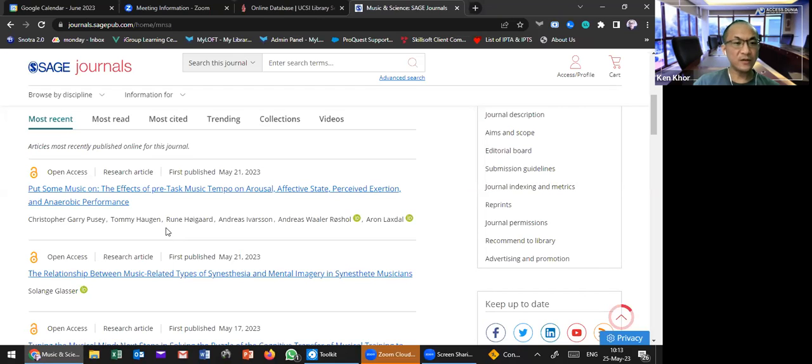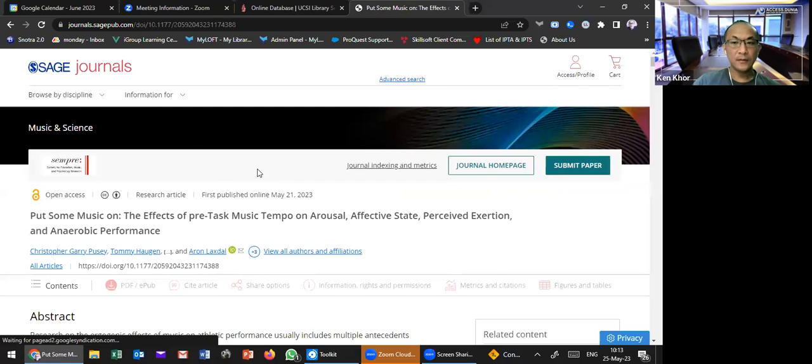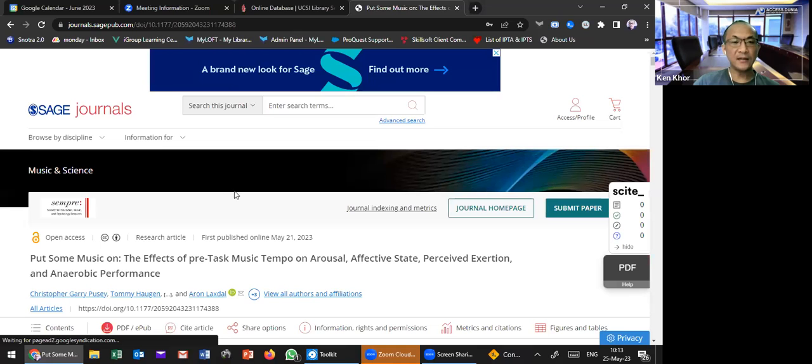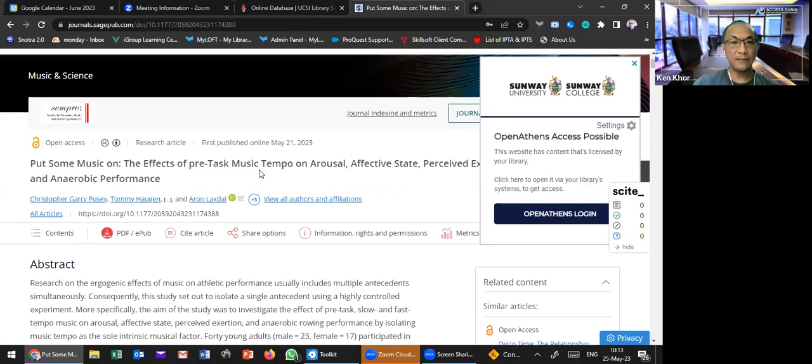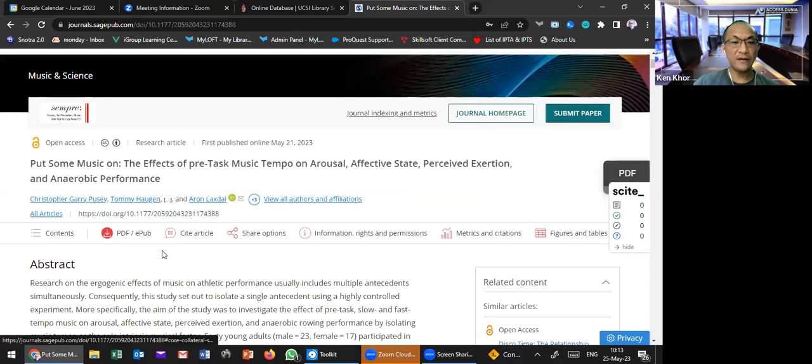Okay, so let us try. I can see that this journal is open access. Just now I mentioned that I haven't been authenticated, right? I just clicked the normal URL of this journal, and I came to this page, and I found that some of the articles are actually open access. So let me try whether I can access or not. Okay, so this is the article page. Open access means it's really free for the public. It's free for everyone.